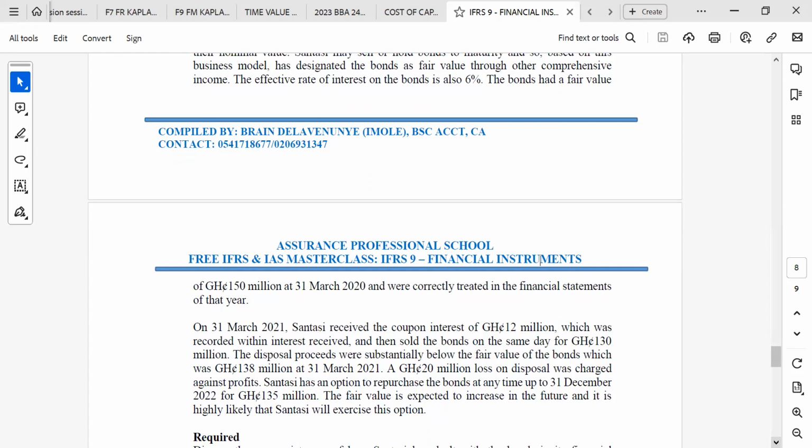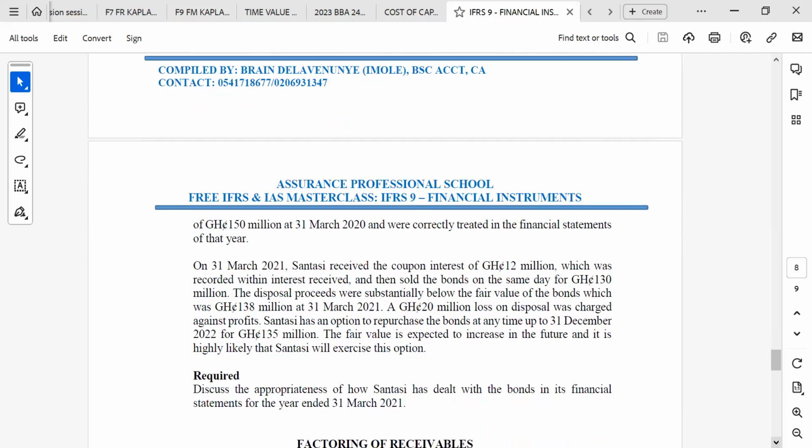Santase has an option to repurchase the bond at any time up to 31 December 2022 for 135 million. The fair value is expected to increase in the future, and it is highly likely that Santase will exercise this option. Required: Discuss the appropriateness of how Santase has dealt with the bonds in the financial statement for the year ended 31 December 2021.